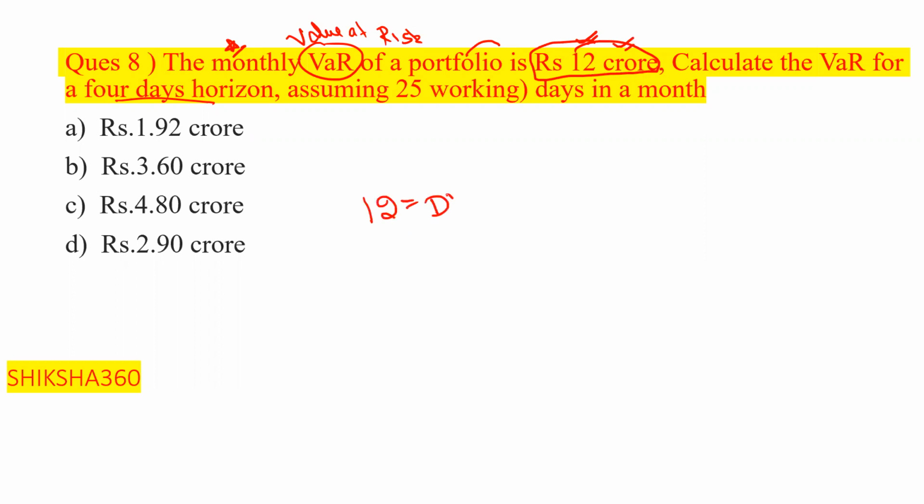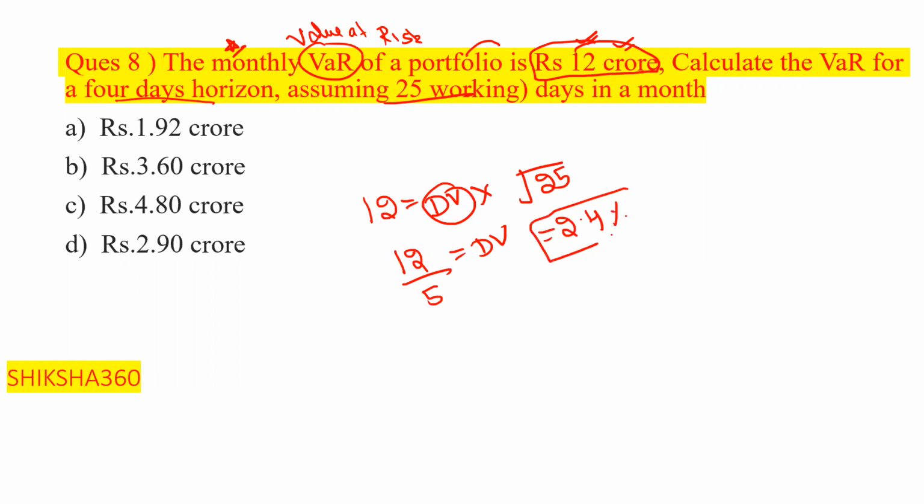Daily volatility, we have to find it, assuming 25 working days in a month. So put it at 25. What is the daily volatility? So 12 upon 5 is equal to the daily volatility, which comes out to be 2.4. It is not 2.4%, it is 2.4 crore, because here we have crore. So the daily volatility is 2.4 crore.